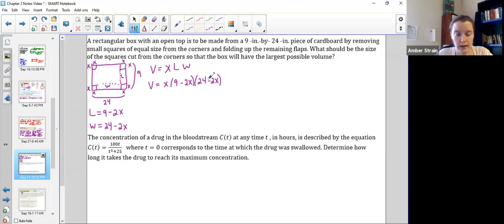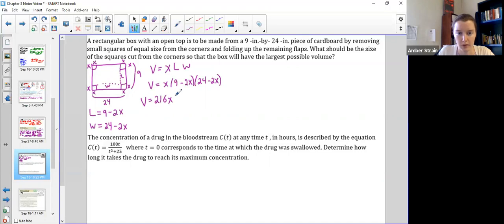Okay, I'm going to FOIL these together just because then I don't have to use my product rule for my derivative. And I'm also going to distribute in this x. I believe in you. You can do it all at once. So I will use my calculator a little bit for the numbers because I don't know 9 times 24 off the top of my head. It is 216. And then that, of course, would be multiplied by this x.